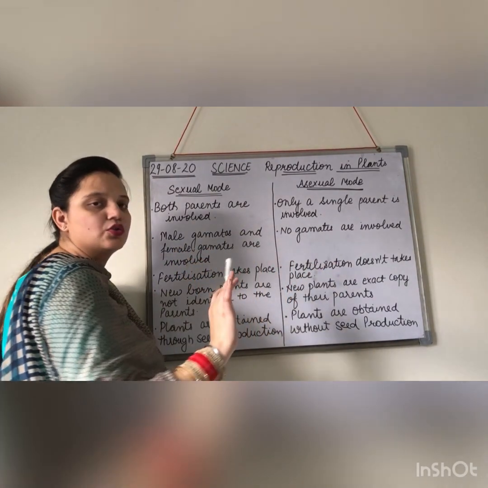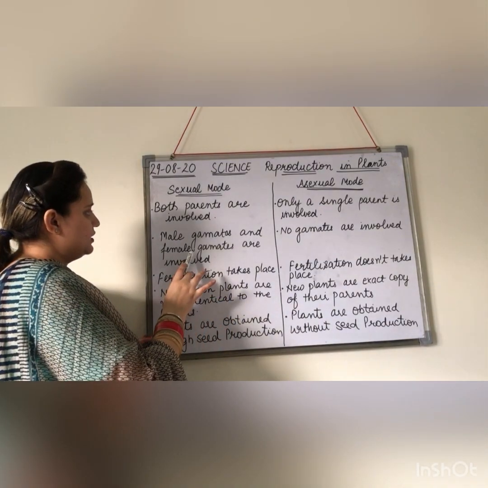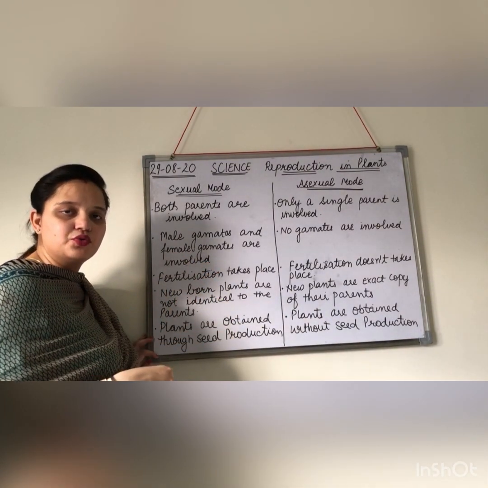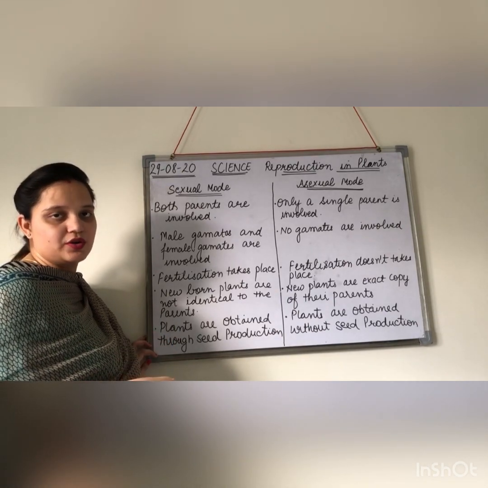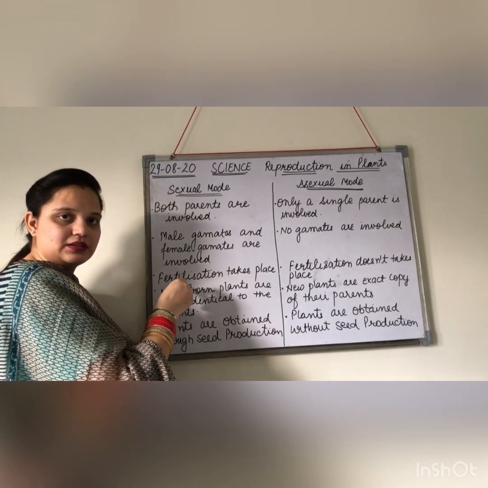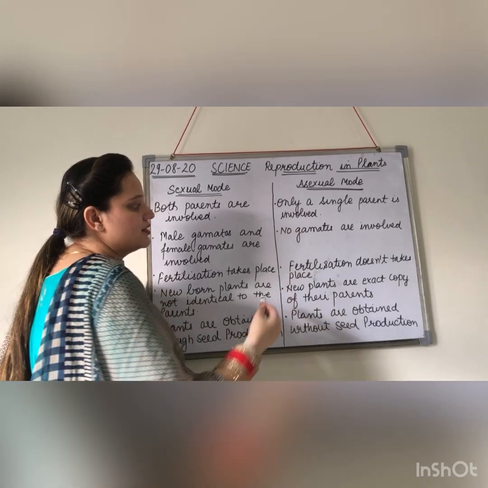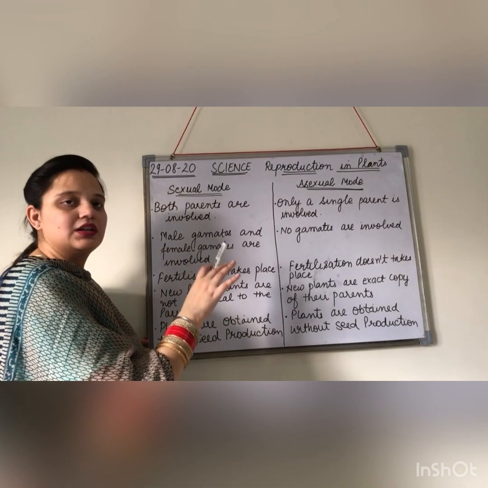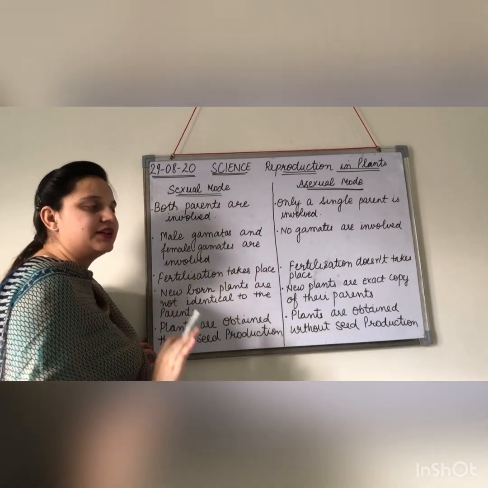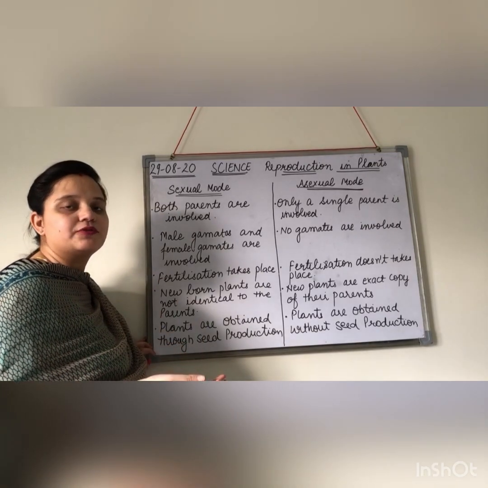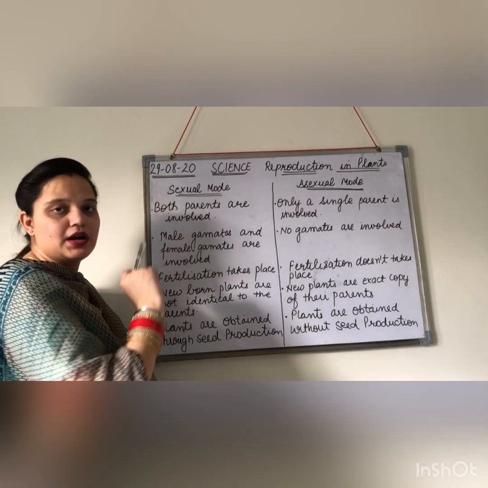But here, there are no gametes. And these gametes will fuse and lead to the fertilization process. So fertilization takes place in the sexual mode, whereas the fertilization process is not there in the asexual mode. So if fertilization takes place, it will lead to the formation of fruits in case of plants.